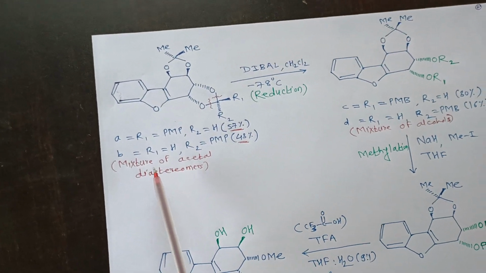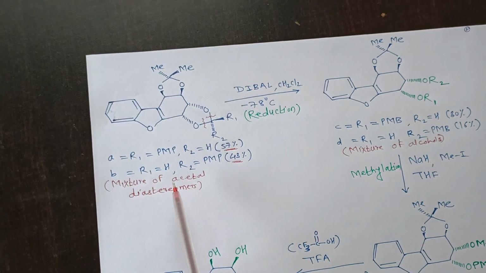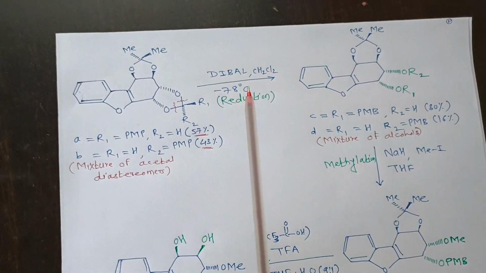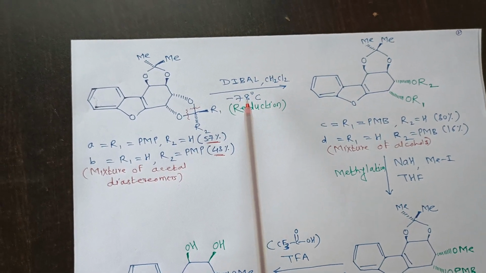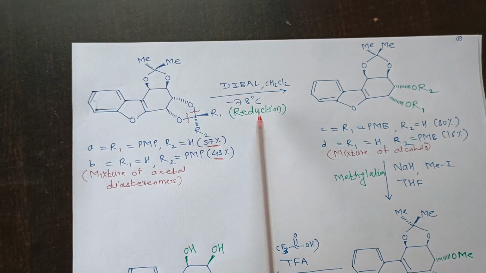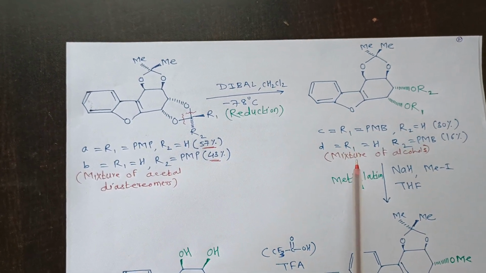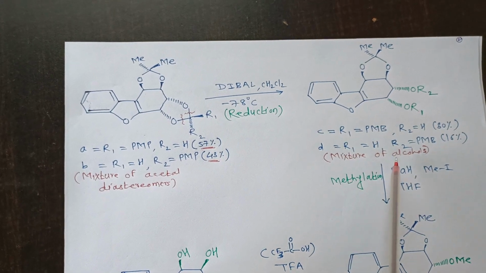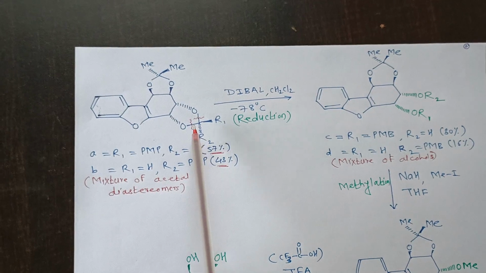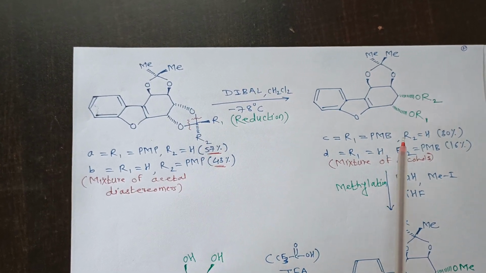This original mixture of acetal diastereomers on reduction with DIBAL, that is diisobutyl aluminum hydride, at minus 78 degrees Celsius undergoes reduction into a corresponding easily separable mixture of alcohols. So under DIBAL reducing condition, that bond will undergo cleavage into the corresponding alcohol.